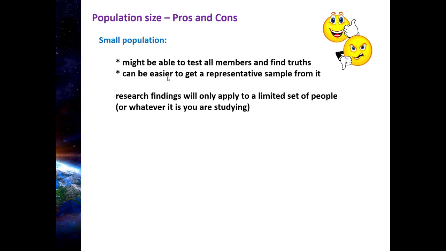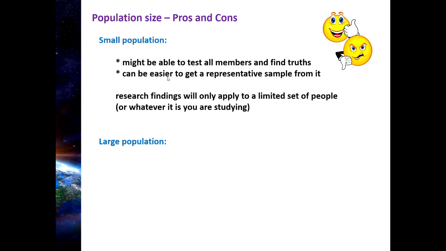So if I come up with results from a study on human postmenopausal women who have never been pregnant, all I can say from my results is that this is what I know about postmenopausal women who have never been pregnant. I'm not going to be able to take those results and generalize to members outside that population, not with any confidence.